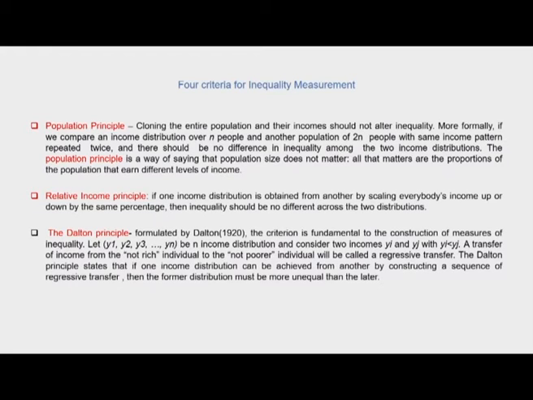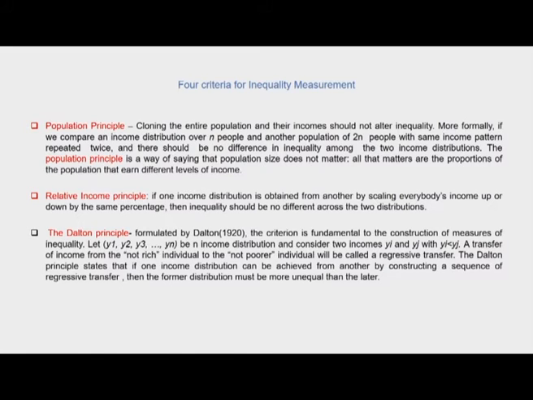The third principle was the relative income principle, which said that if one income distribution is obtained from another by scaling everybody's income up or down by the same percentage, then inequality should be no different across the two distributions. The fourth principle was the Dalton principle, which was formulated by Dalton in 1920, and this criterion is fundamental to the construction of measures of inequality.